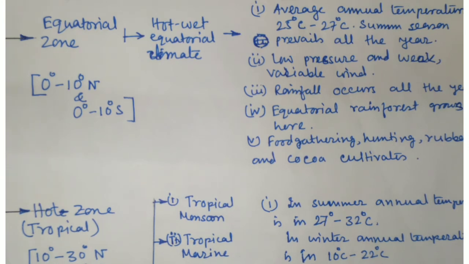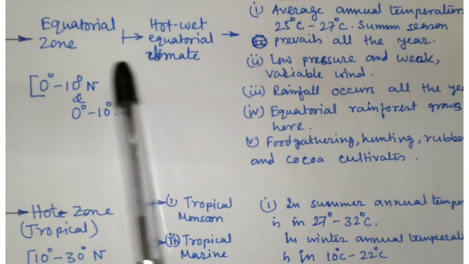According to world climatic regions, based on seasonal temperature, air pressure, rainfall, natural vegetation and human activities, world climate zones are divided into the equatorial zone, hot zone or tropical zone, warm temperate zone, cool temperate zone, and alpine zone or cold zone or tundra zone.